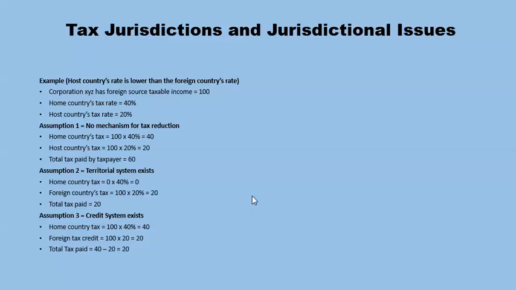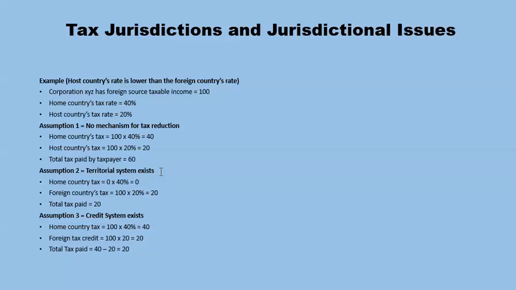So let's take a look at an example. In our first example, we assume that the host country's rate is lower than the home country's tax rate. We are assuming that corporation XYZ has foreign source taxable income of 100. Home country's tax rate is 40%. Host country's tax rate is 20%. Assumption 1: there is no mechanism for tax reduction. In this case, home country's tax is 40. Host country's tax is 20. Total tax payable is 60.